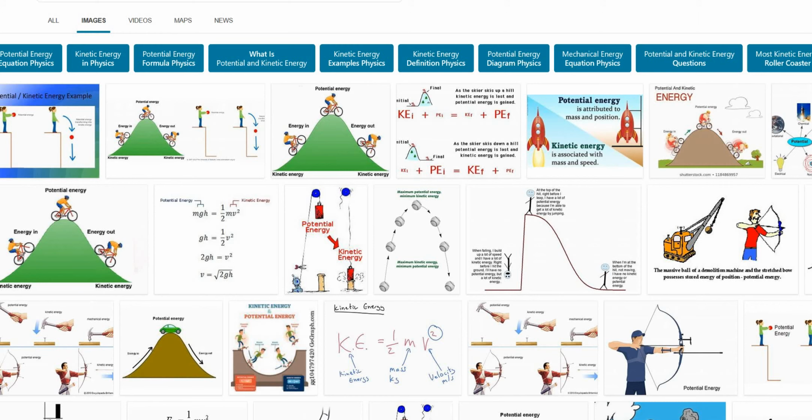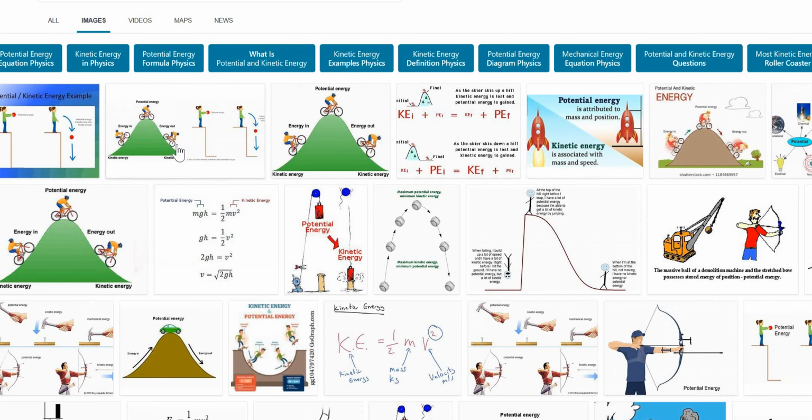Now, the work energy theorem, what does it say? When a force is applied in the direction of the motion of a body, it accelerates the motion and thus increases the kinetic energy of the body. This increase in kinetic energy is equal to the work done by the force on the body. According to the work energy theorem, the work done by a force on a moving body is equal to the increase in its kinetic energy.